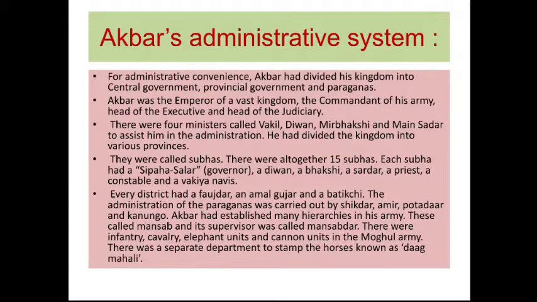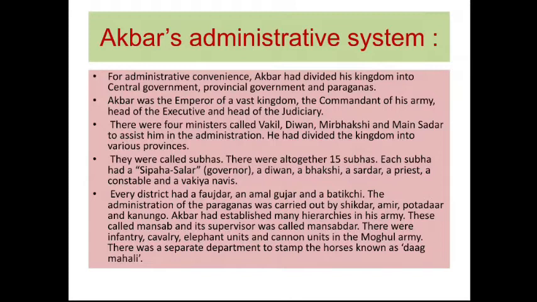navis. Every district had a faujdar, an Amal, Gujar, and Bitikchi. The administration of the Paraganas was carried out by Shiqdar, Amir, Potdar, and Kanungo. Akbar had established many hierarchies in his army.